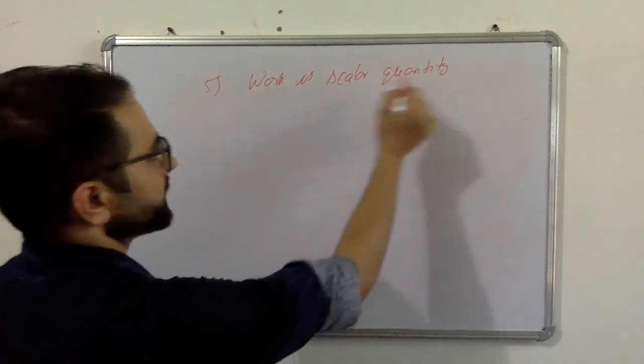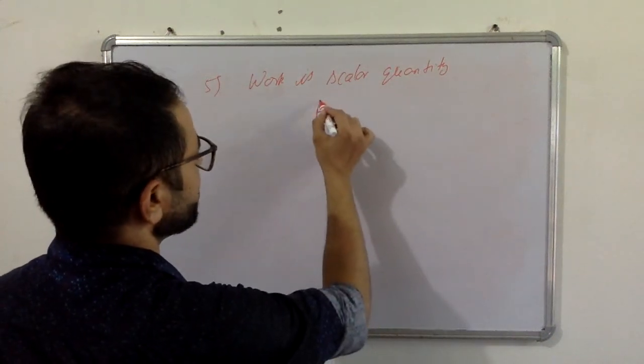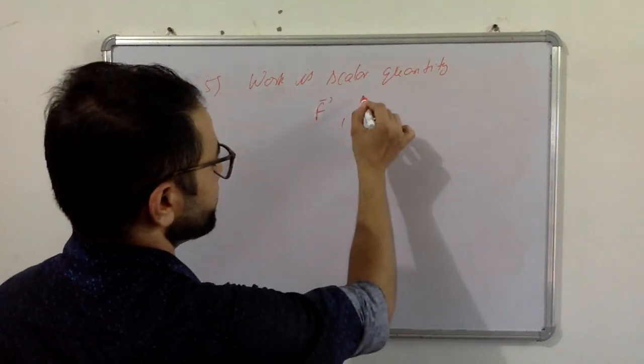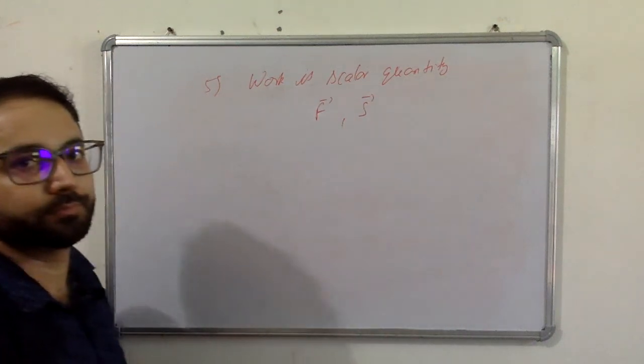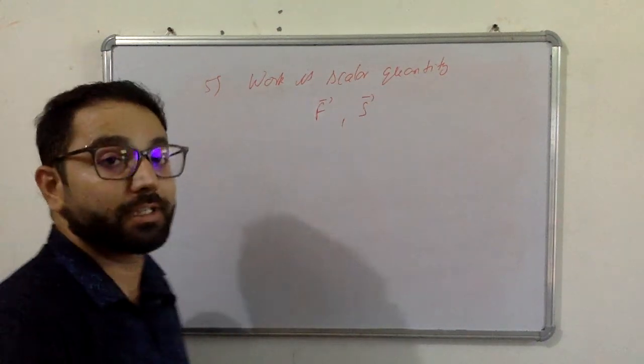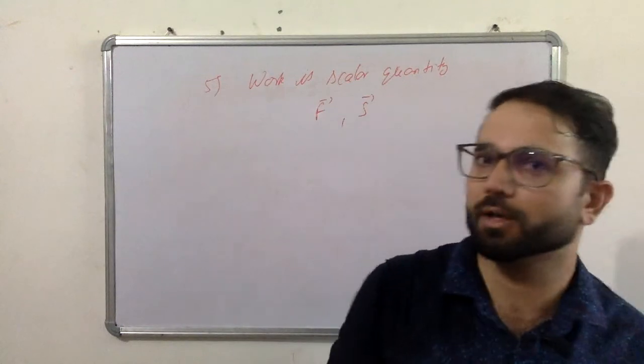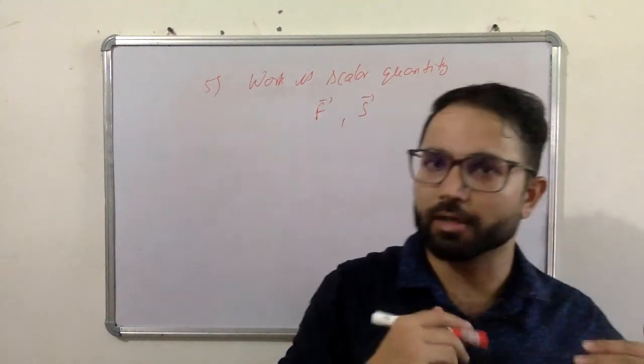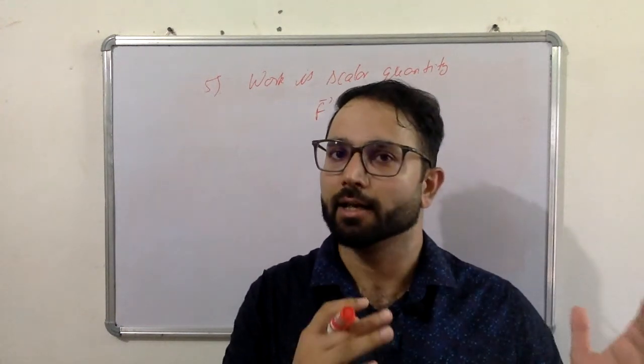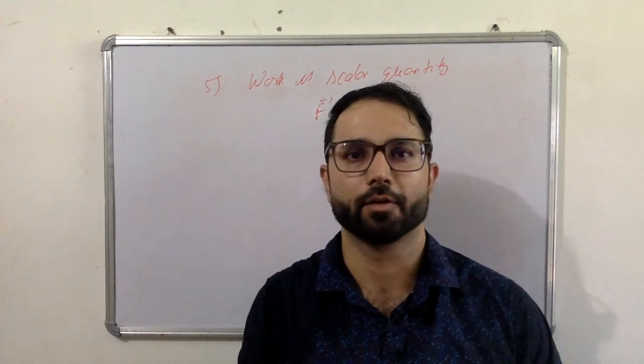So work is a scalar quantity, but force is a vector quantity. Displacement is also a vector quantity. Okay. So this is all about the definition of work.